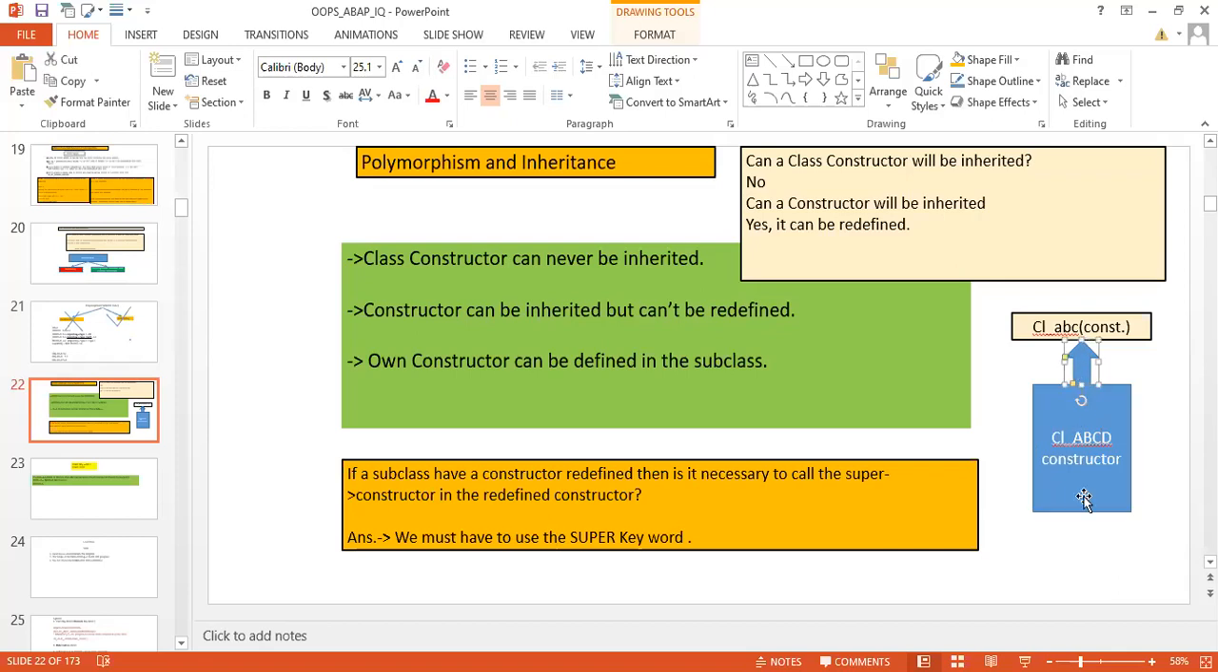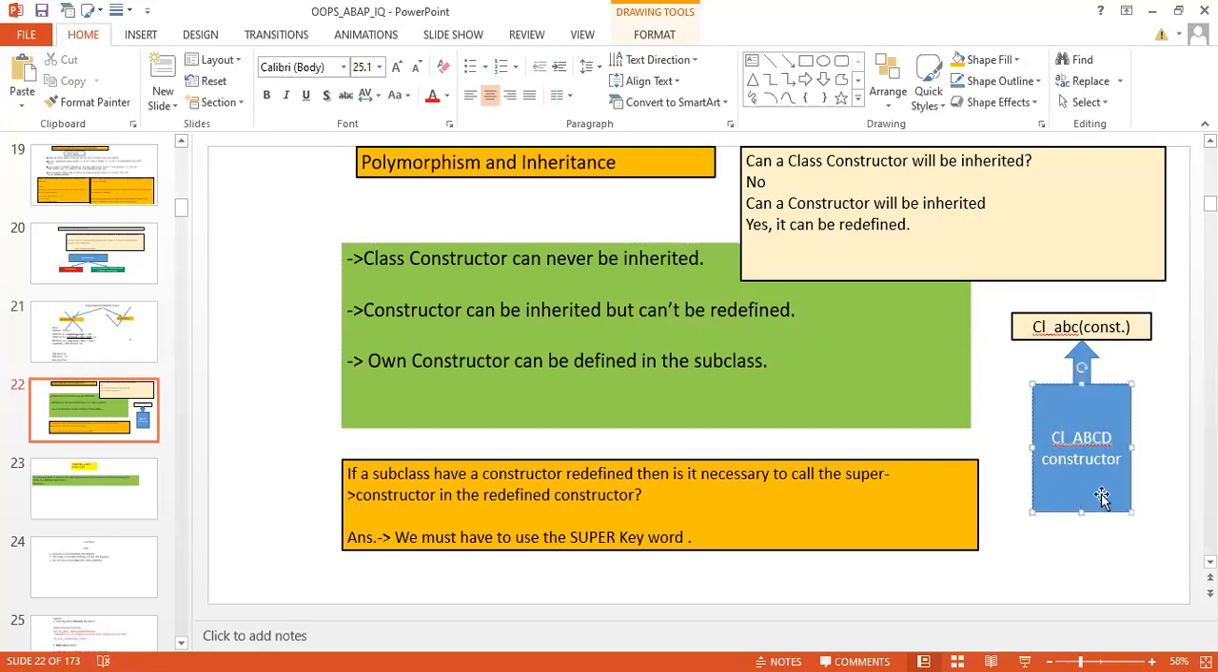Okay, let it be, I will make it clear tomorrow. It is a little bit clear that if we want to call the super class constructor, then we have to use the keyword. Else it will automatically call the super class constructor, that is true. But my doubt is this: suppose in CL_ABC this constructor is there, and CL_ABCD, another class, is inheriting from CL_ABC. In that case, will this constructor also appear in CL_ABCD, as well as its own constructor? This is my doubt. I will check and confirm it tomorrow.